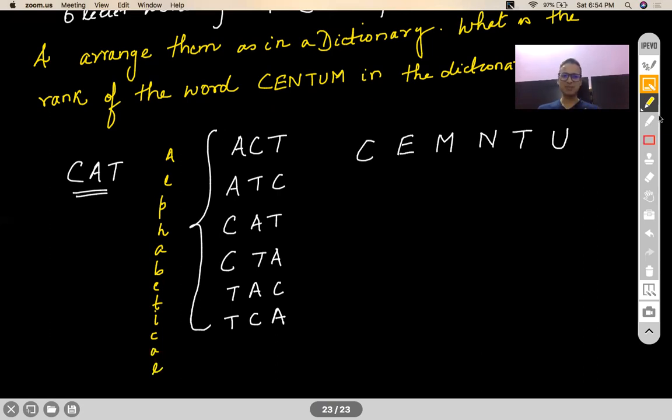Now, if I want to find out the rank of the word CENTUM in that dictionary, people are asking me to wait. So I'll give you one moment. Think about it. And the people who are making minor changes like 9, 10, 8, 6 and all, please let me tell you, if at all these options were given to you in the exam, you will end up marking a wrong one. Your answer has to be exact, accurate. It cannot be like, okay, more or less it will be like this.